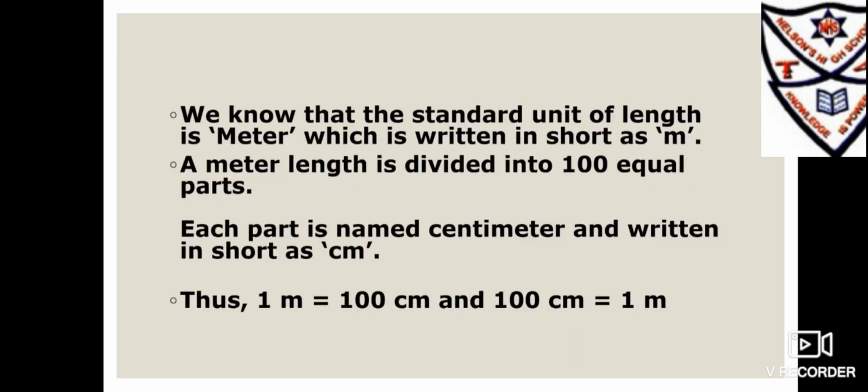Students may know that the standard unit of length is meter, which is written in short as m. A meter length is divided into 100 equal parts. Each part is named centimeter and written in short as cm. So 1 meter is equal to 100 centimeters and 100 centimeters is equal to 1 meter.